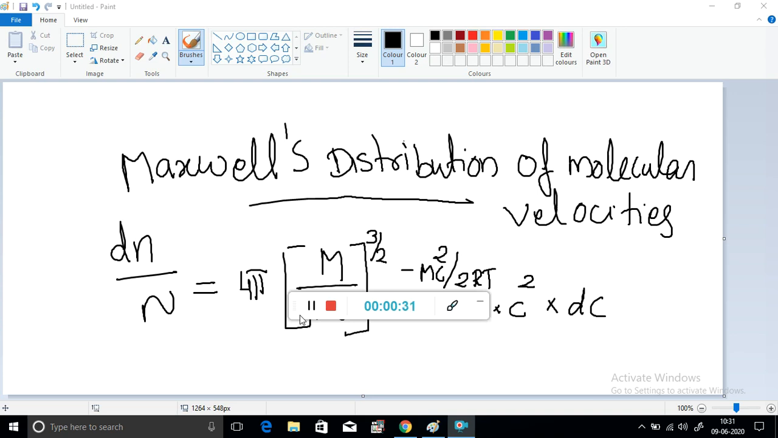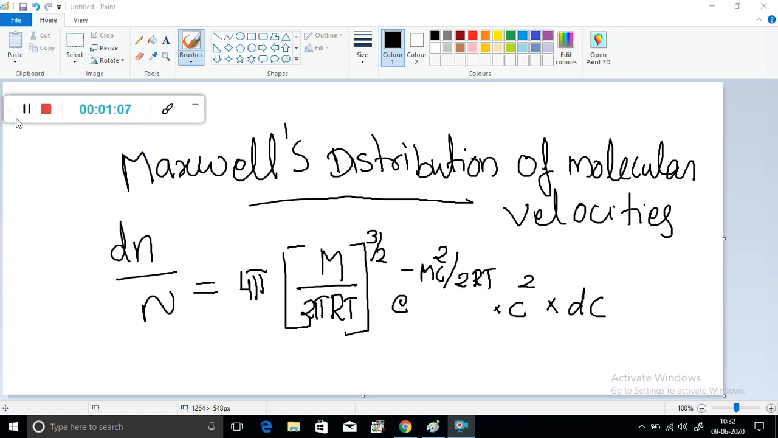Maxwell and Boltzmann explain the distribution of gas molecules over a wide range of velocities, that is from 0 to high values, depends on molecular mass and temperature of the gas. This can be explained using this equation.